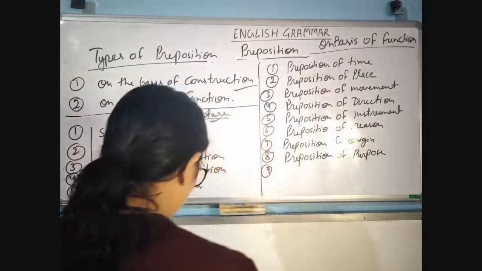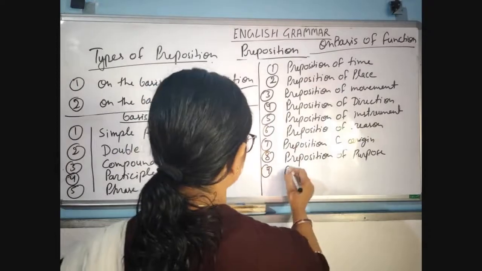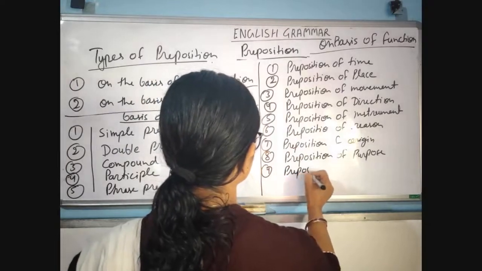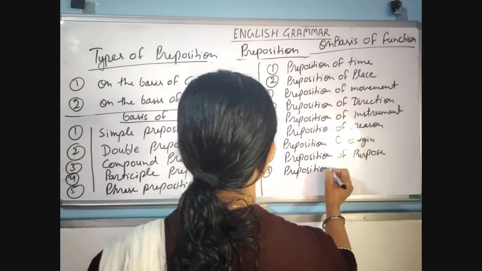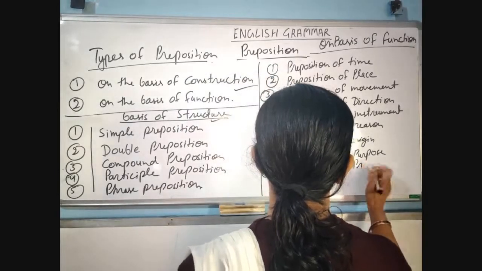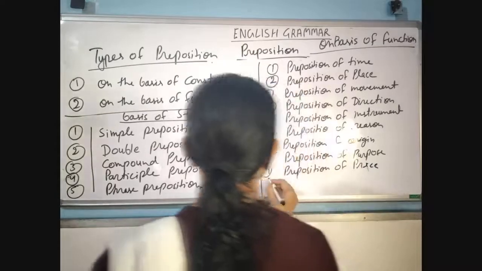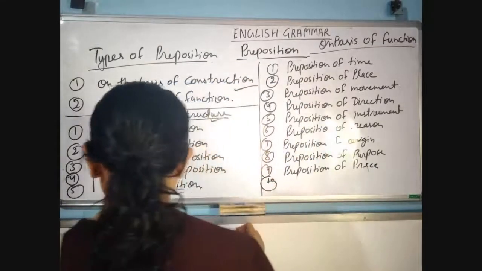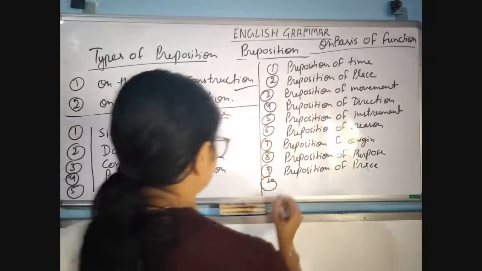Ninth, preposition of price. Tenth, appropriate preposition.